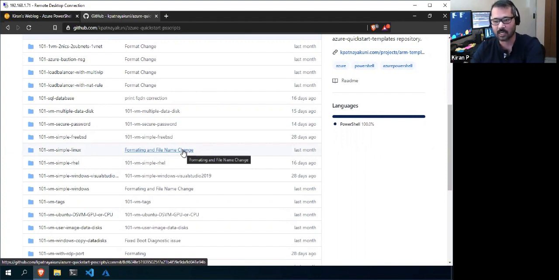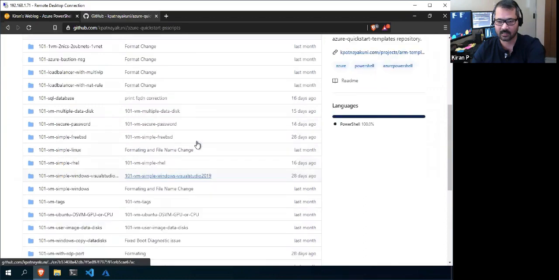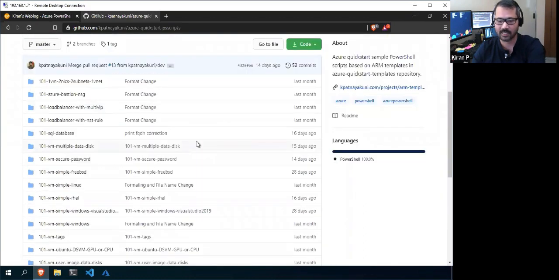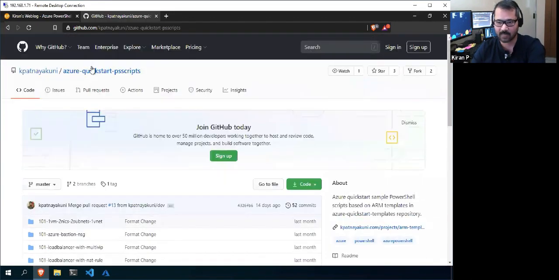It took a long time to find all those references. With that interest, I'm writing the scripts. These scripts are based on the Azure Quick Start ARM templates we have.